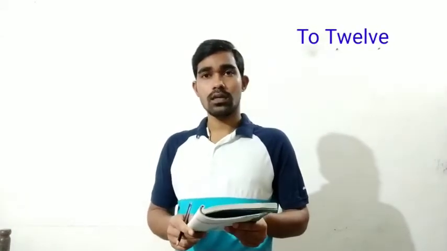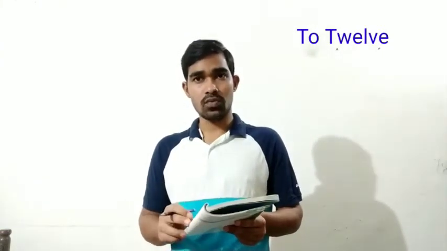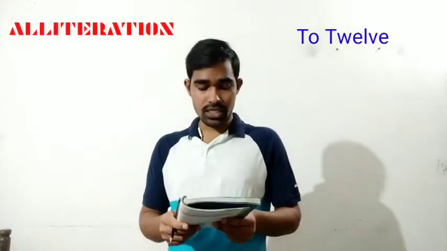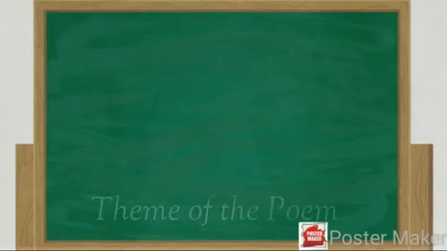Now in the last stanza, "now I will count up to twelve". Here two words started with the same consonant sound T. It is alliteration. So this is all the figures of speech used in this particular poem.